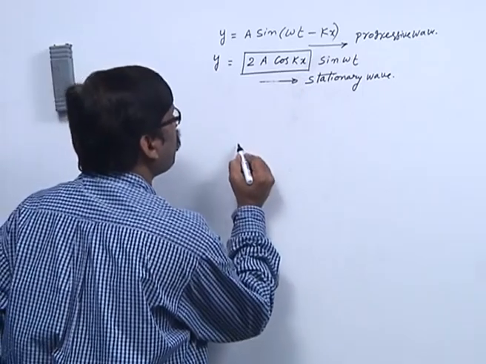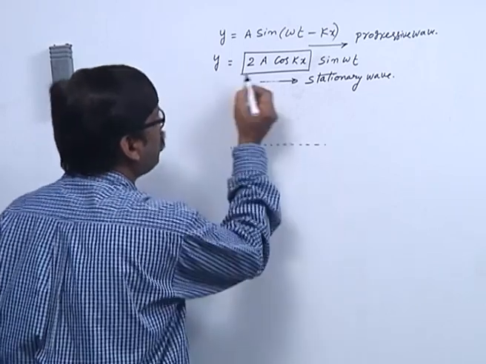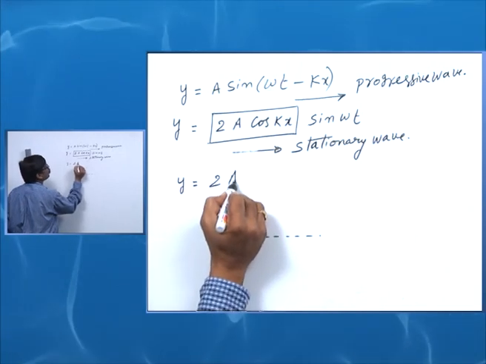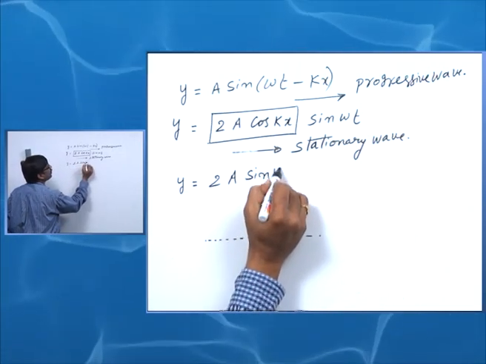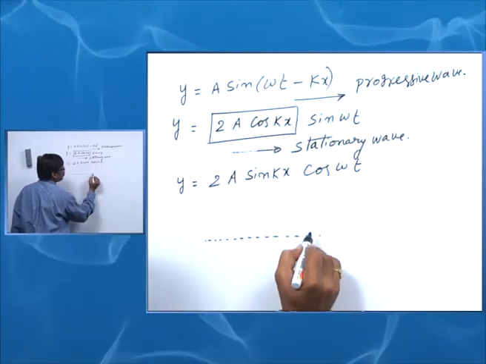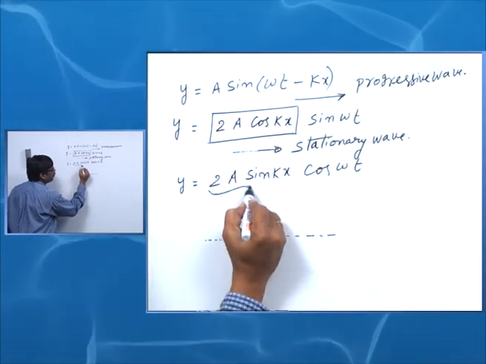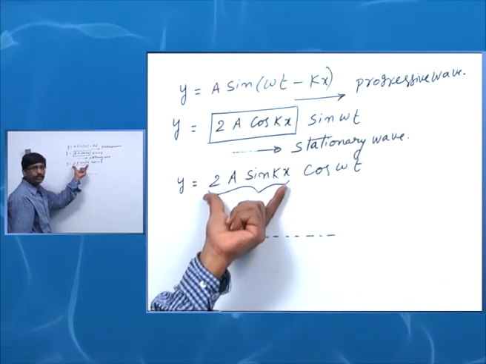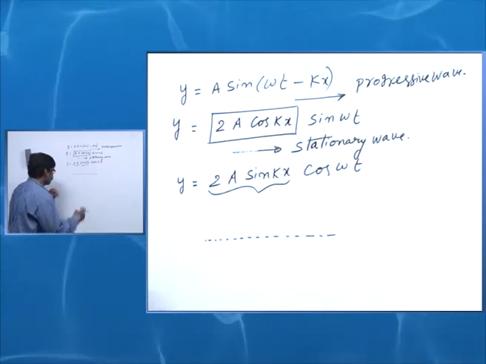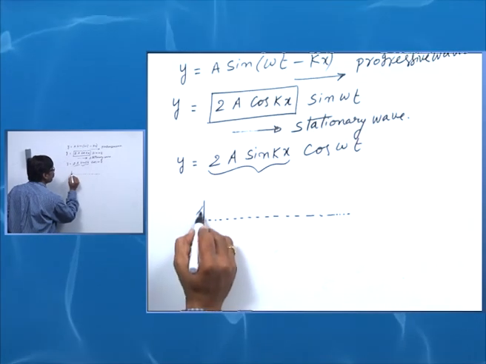So, if I plot a graph for y is equal to 2a sin kx cos omega t, when x is equal to 0, the amplitude is 0, since sin 0 is 0. In the cos case, when x is equal to 0, the amplitude is maximum.